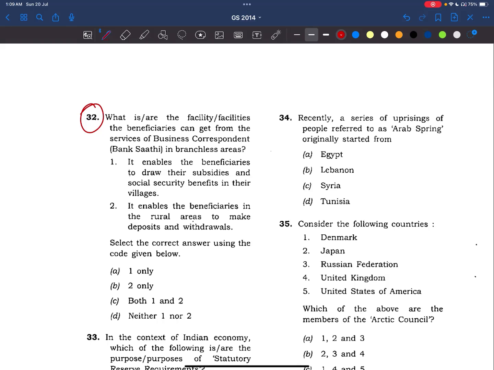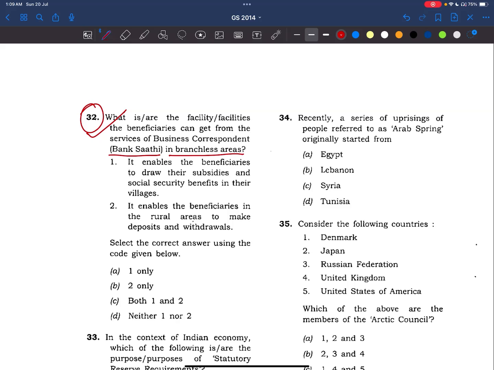Okay. Now moving to 32nd question. What is or are the facility or facilities the beneficiaries can get from the services of business correspondent Bank Sakhi in the rural areas? See here, this is a good scheme. So definitely the facilities the beneficiaries will be getting will also be positive.